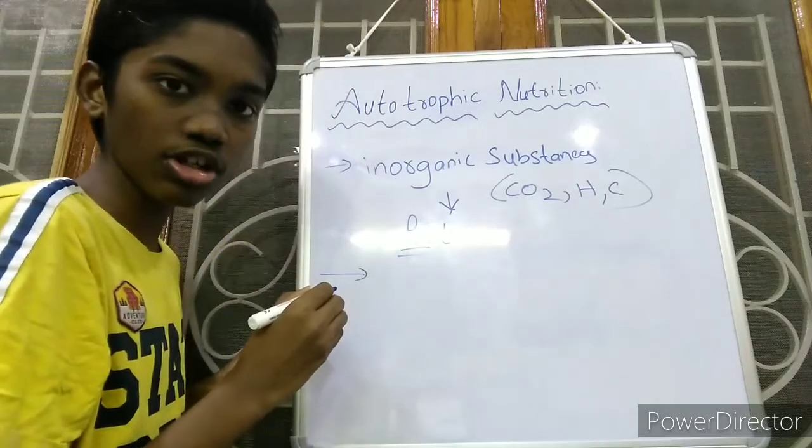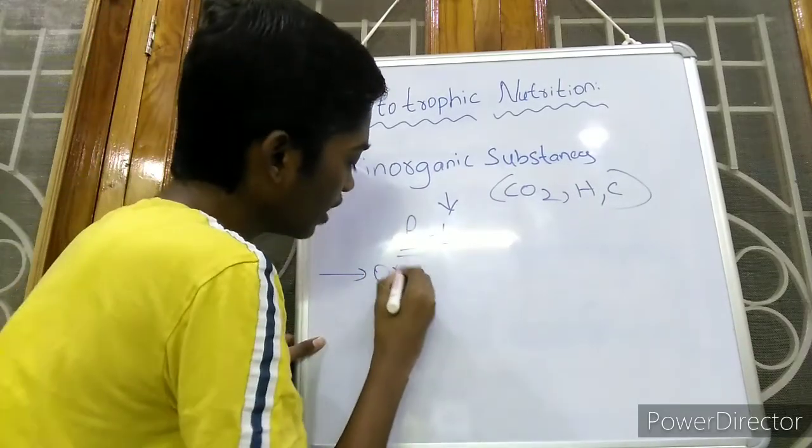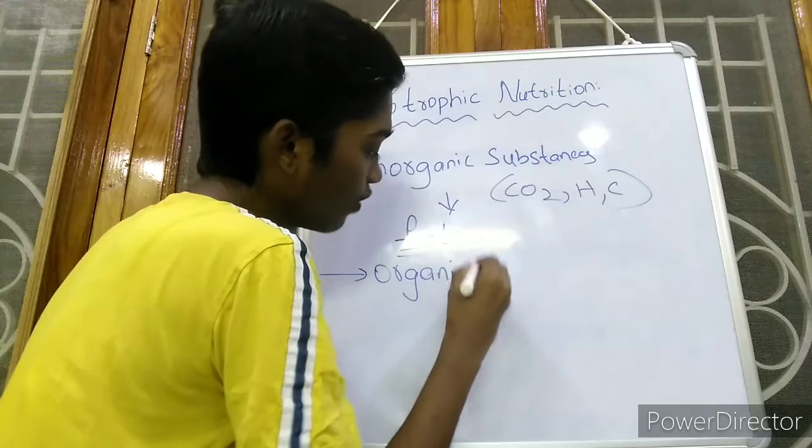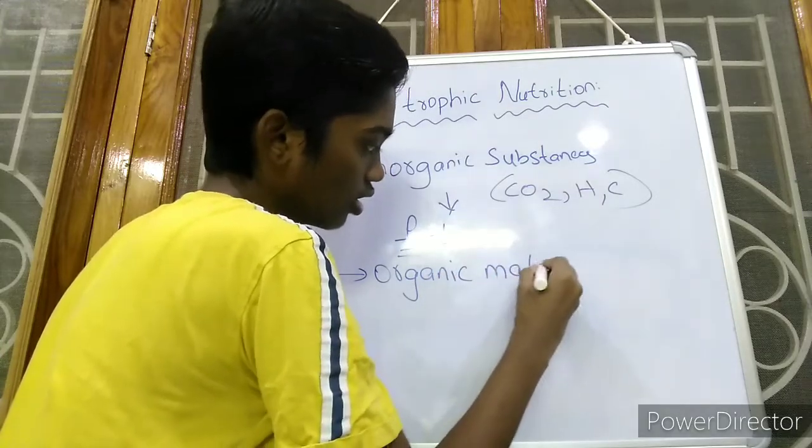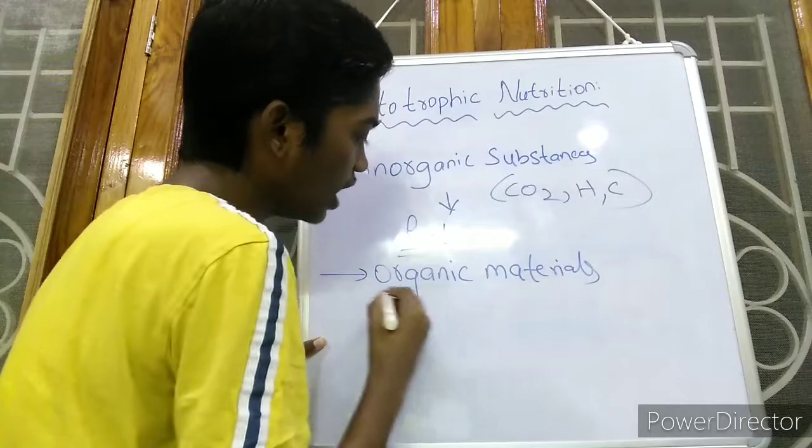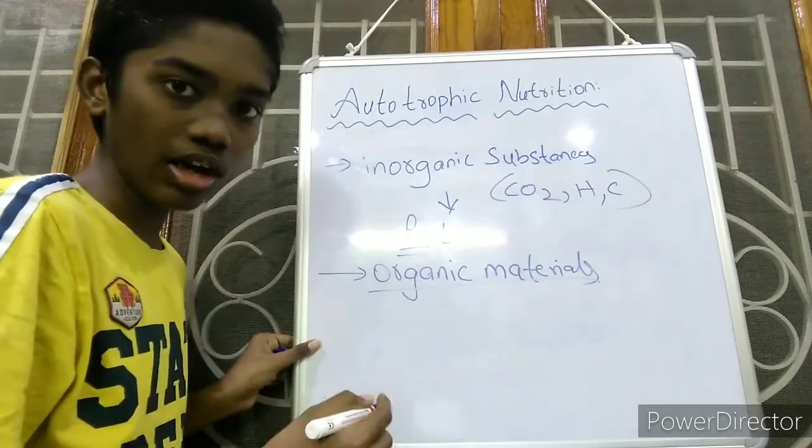So in autotrophic nutrition, organic materials are prepared from inorganic ones.